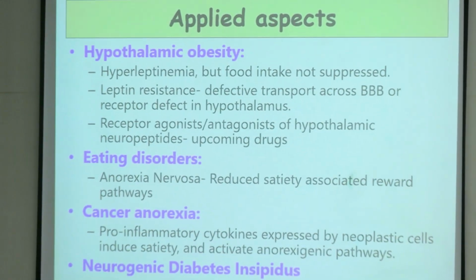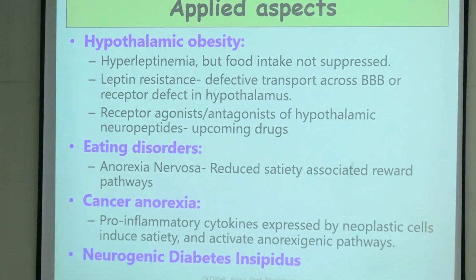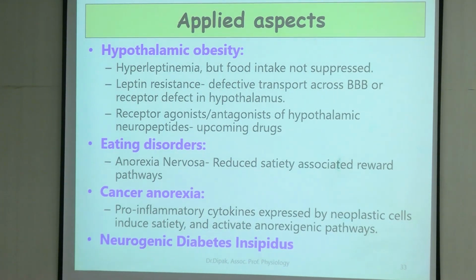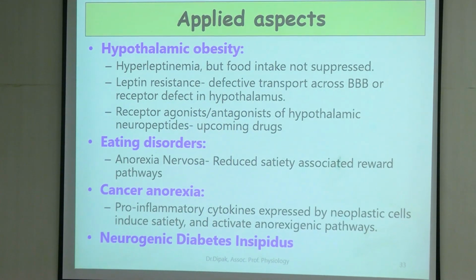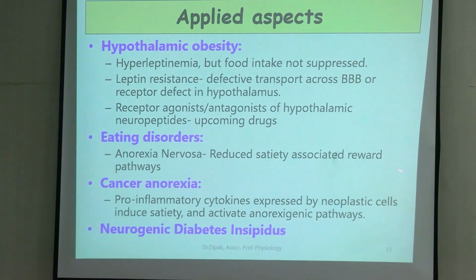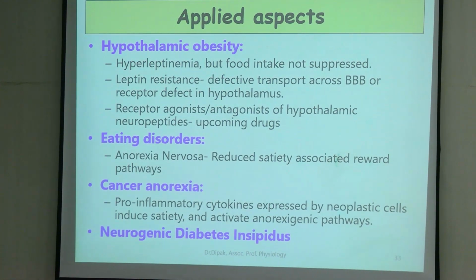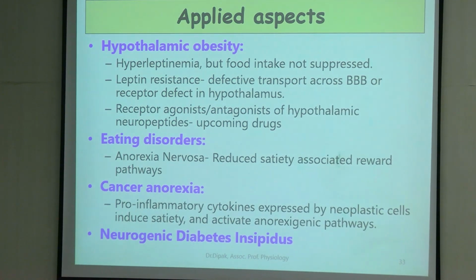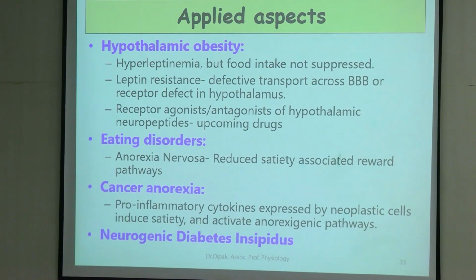Okay. Now this is the last slide. So why should you know about hypothalamus, right? Hypothalamic obesity, right? So you know now from the discussion why this is important. Leptin-related diseases, leptin resistance is an important form of obesity.